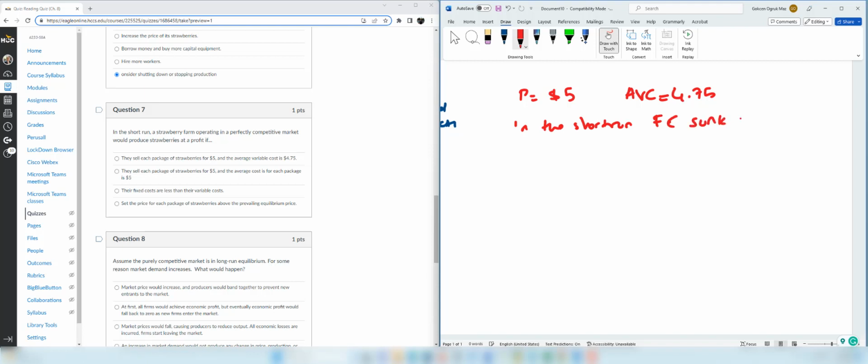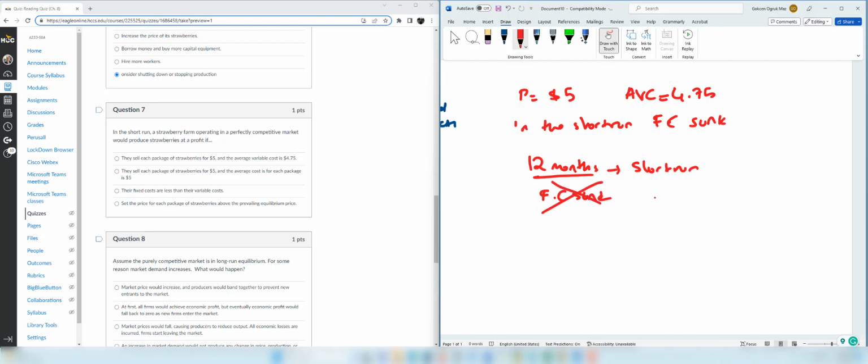So what does that mean? That means if you, for instance, lease the land and you lease the land for 12 months, you are committing to pay the lease for the 12 months, whether you make money or not. So this 12 months represents the short run. That means any month in this 12 months, the fixed cost is sunk. The reason is because you have to pay it, regardless of you do the production or not. So when we calculate the profit in the short run, we can ignore the fixed cost.